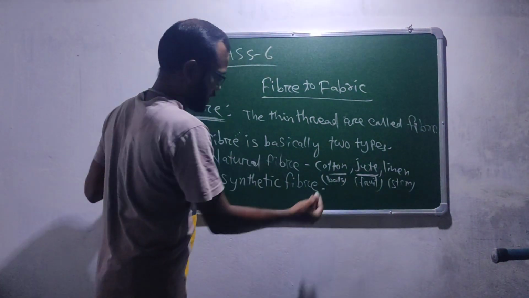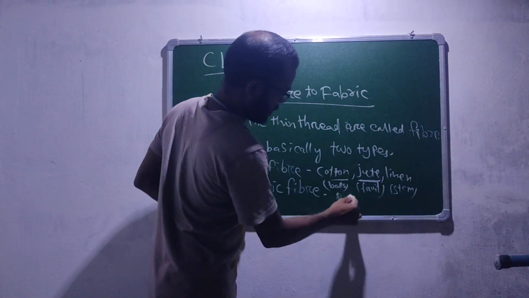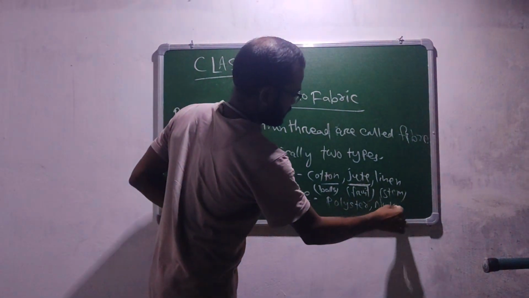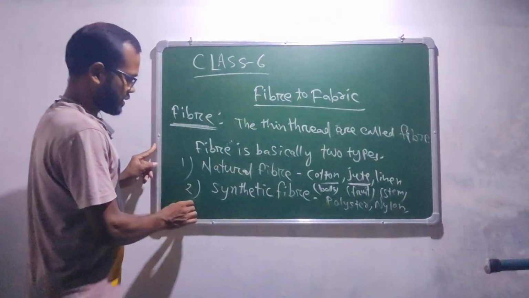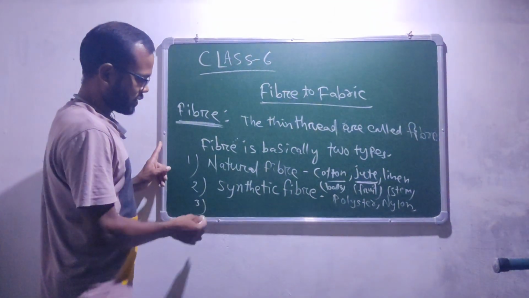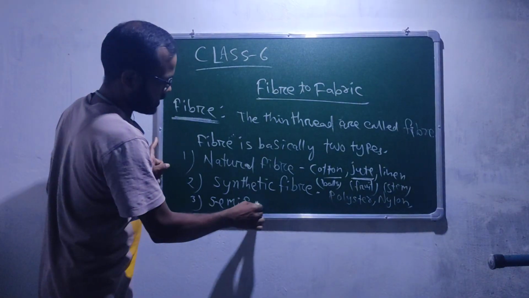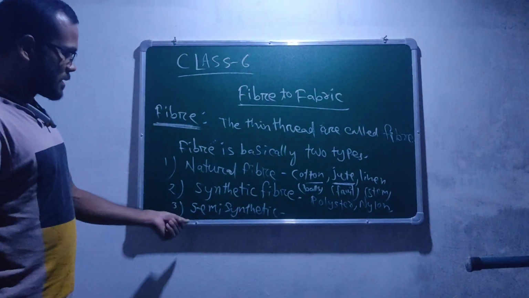And in the second case, synthetic fiber like polyester and nylon, these are examples of synthetic fiber. And there is also a third one, that is semi-synthetic fiber. Why is it called semi-synthetic? Semi means half.